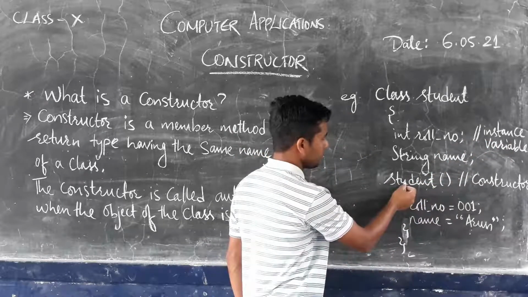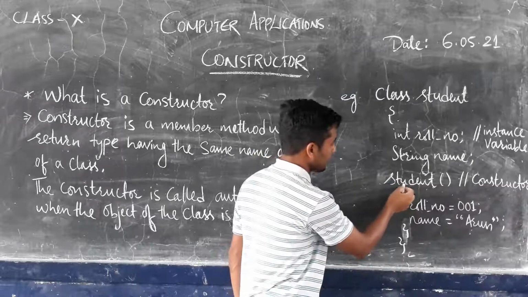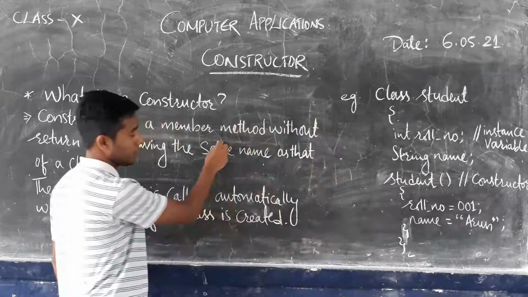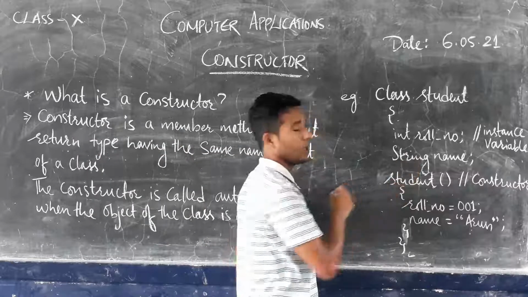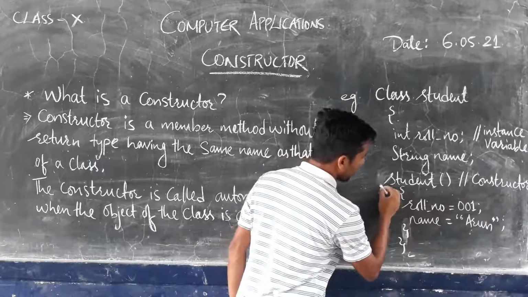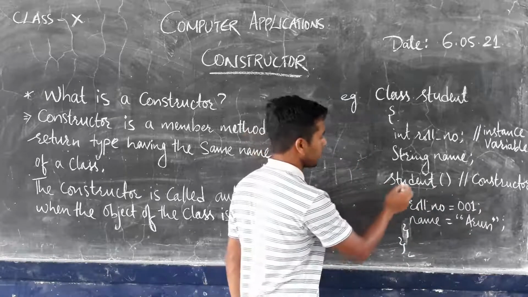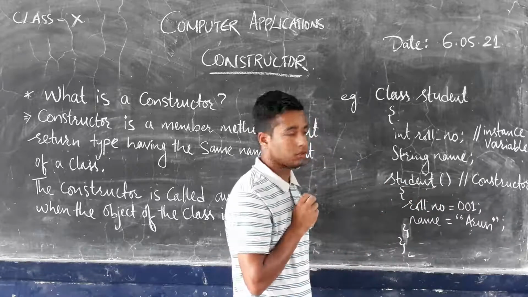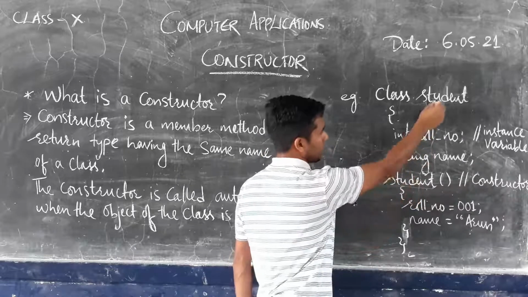Now Student is written here, and according to the definition, the constructor will not have a return type, not even void. Here you can see only the name given as the constructor name, which is Student. A constructor will have the same name as that of a class.